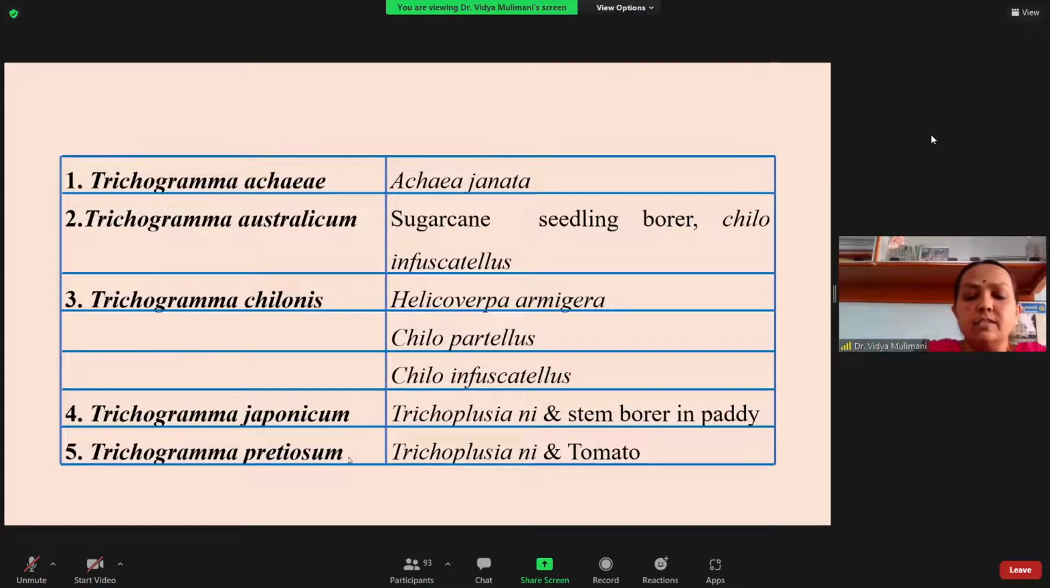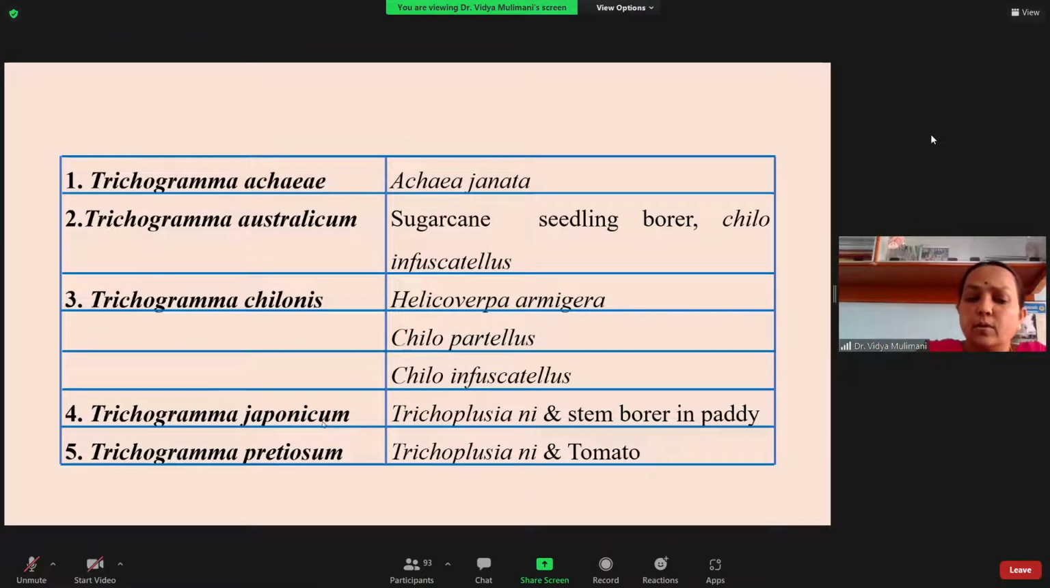And finally, you have Pretiosum. It is mainly used in the tomato ecosystem, and also for Trichoplusia ni. So these are the different species of Trichogrammatids, which are very much specific. But many times you have seen release of Chilonis in different ecosystems, mainly in sugarcane and cotton.